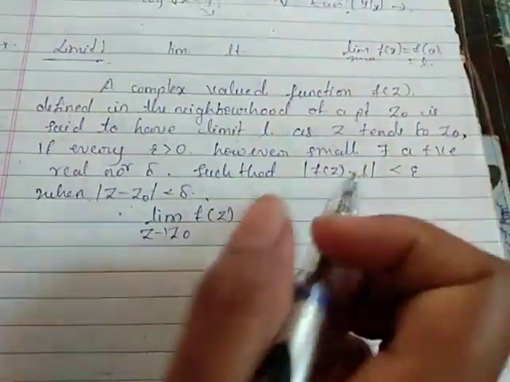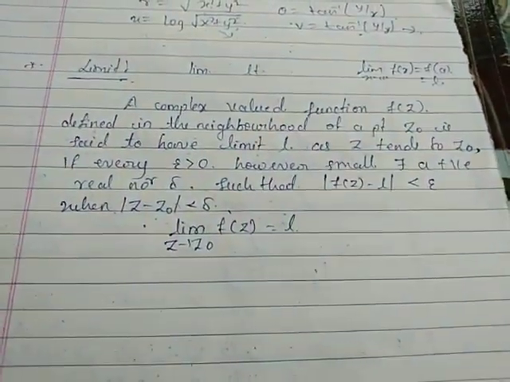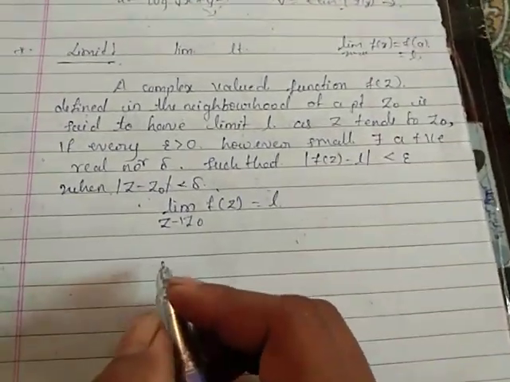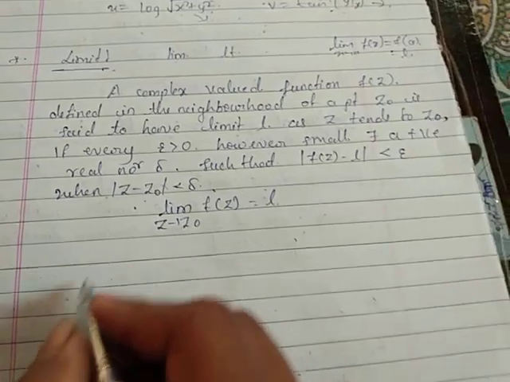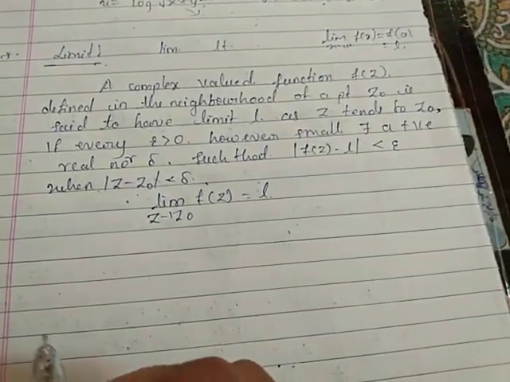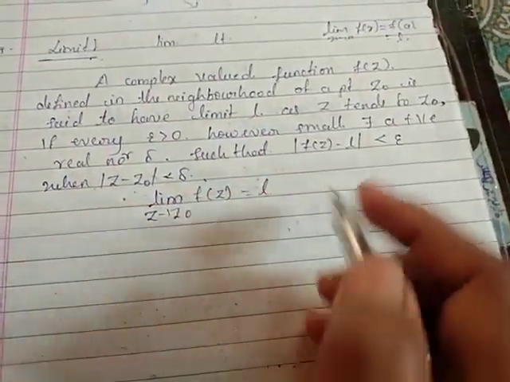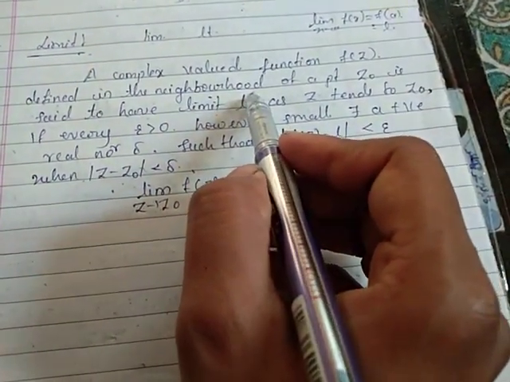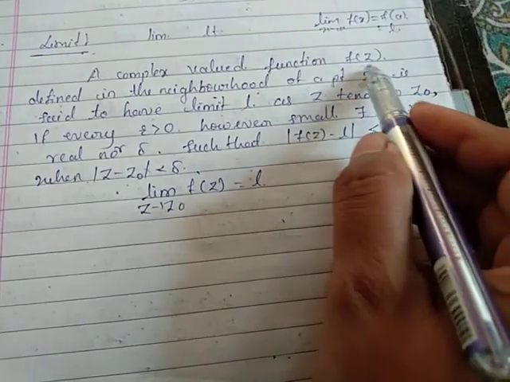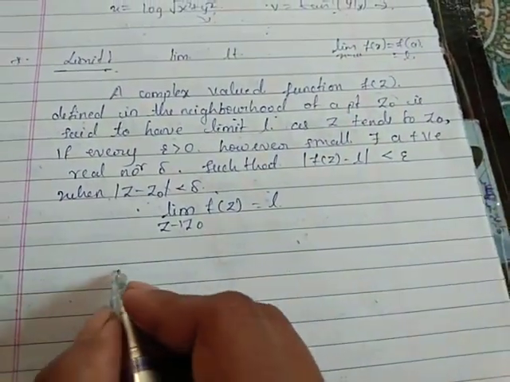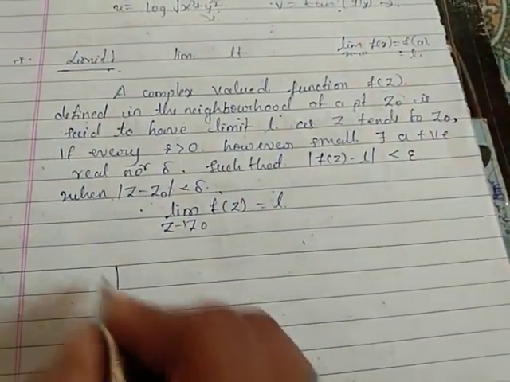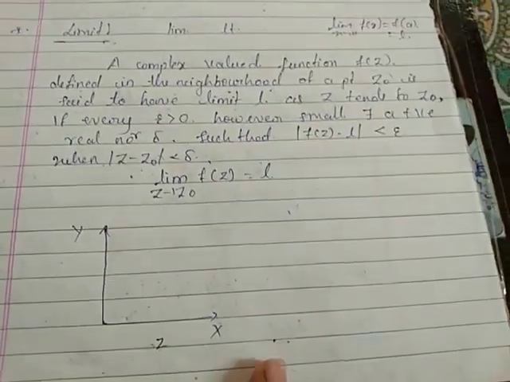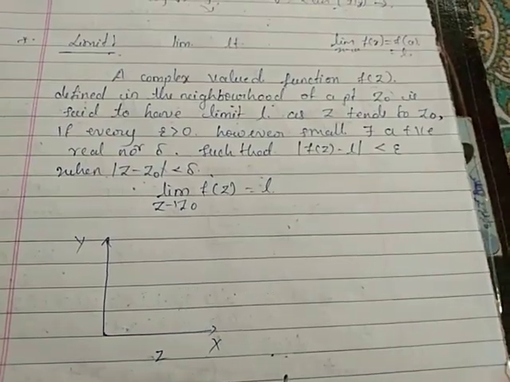So what is the meaning of the definition? Here first you have to know z and z0. Here the neighborhood means the nearest value of z0, not exactly z0. Neighborhood means nearest value of z0. Here you know the path, we can indicate z in the xy plane. z is indicated in the x and y plane.